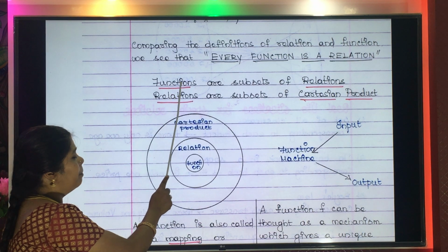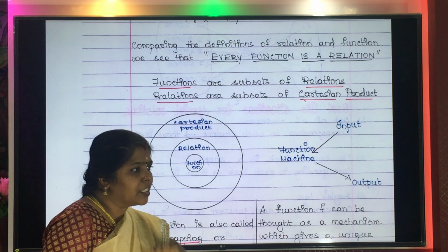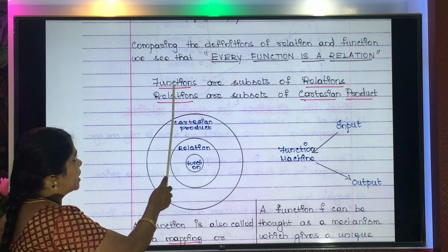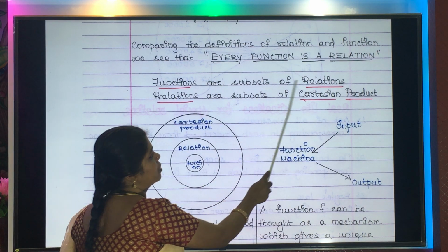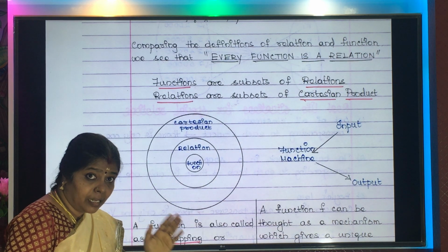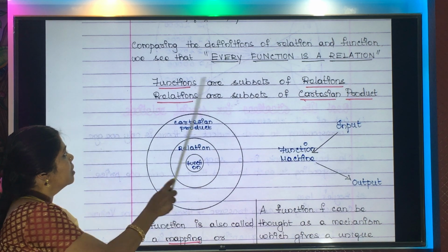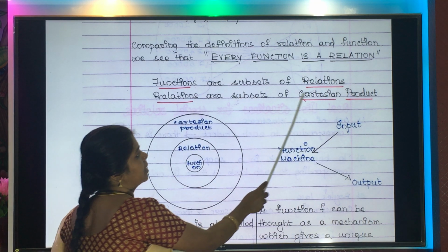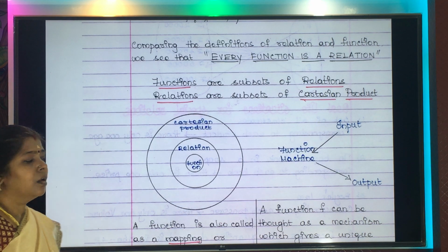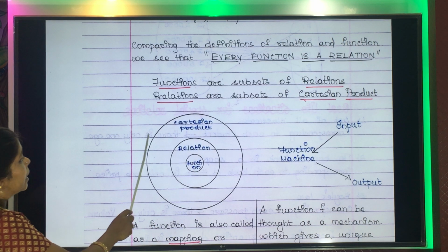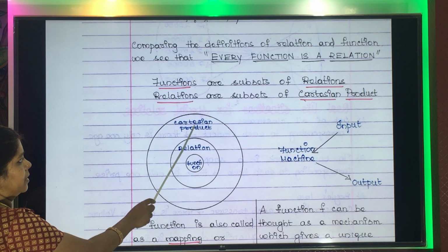Now, because from relations only we are getting the functions, we can say functions are subsets of relations. In a similar manner, from Cartesian products only you are getting the relations, so relations are subsets of the Cartesian product. Through visual representation, we can see that the bigger one is the Cartesian product.